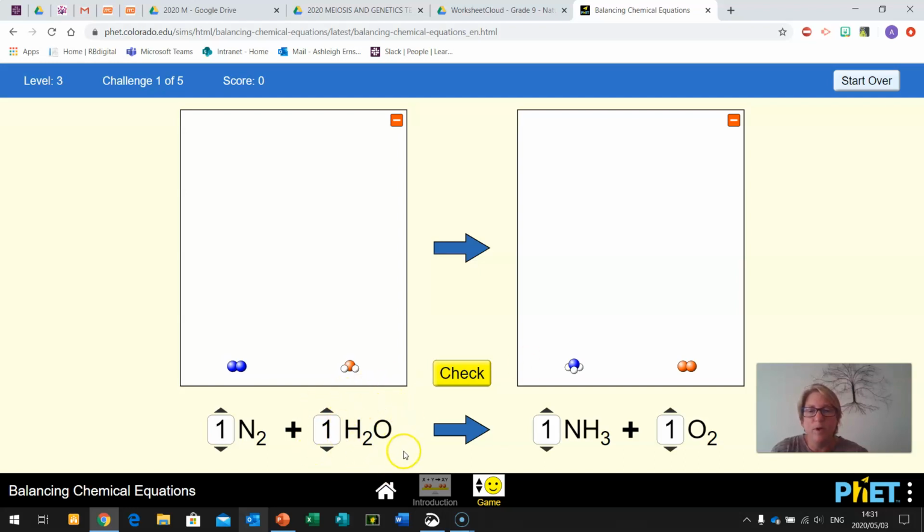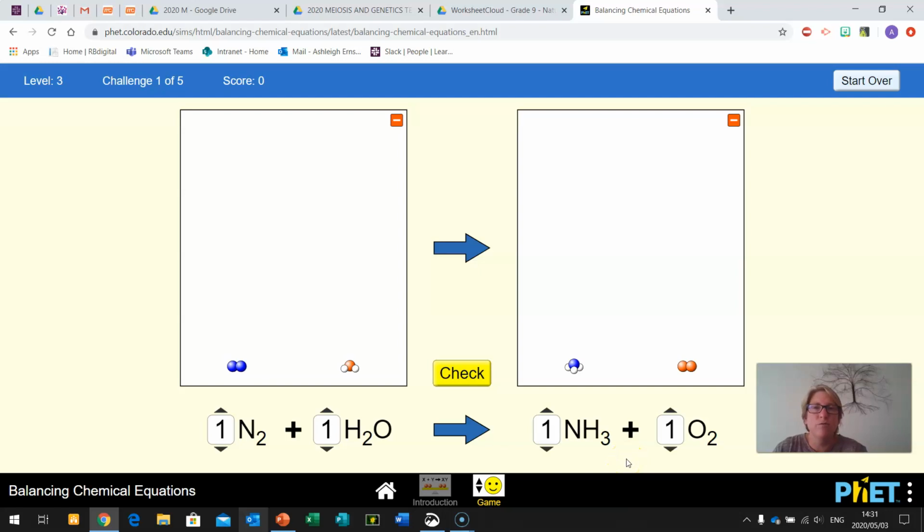Then there's 1 times by 1 oxygen, the 1 red oxygen atom, and here we have 2 times by 1, so that gives us 2 red oxygen atoms. And then hydrogen, on our reactant side, we have 2 times by 1, so that's 2 hydrogen atoms, these small white circles. And here we have 3 times by 1, 3 white circles.